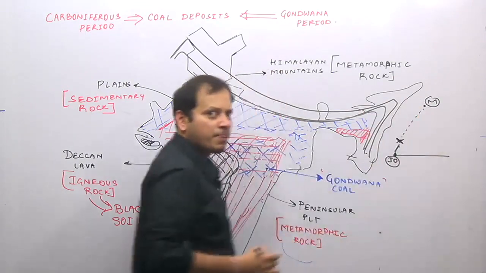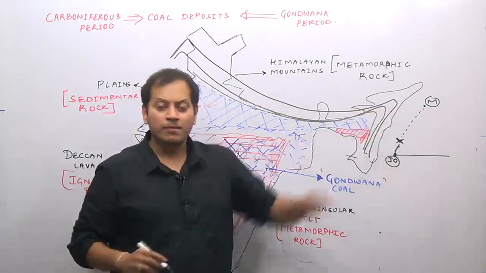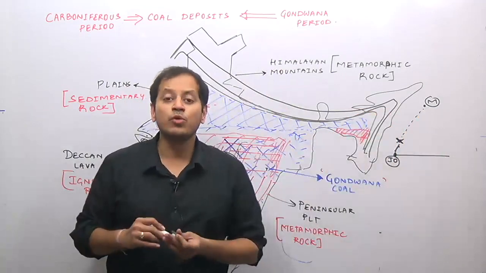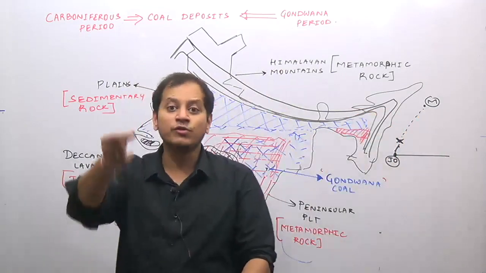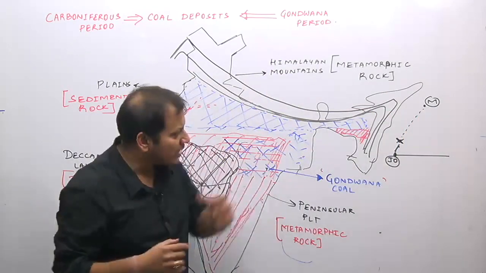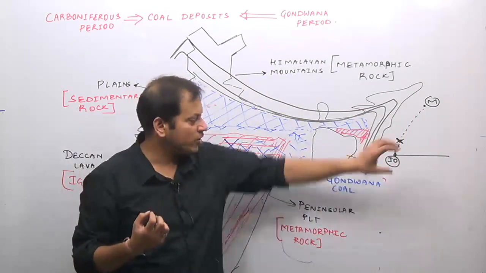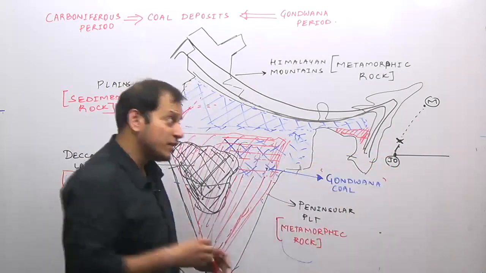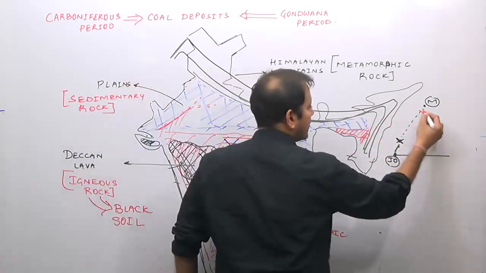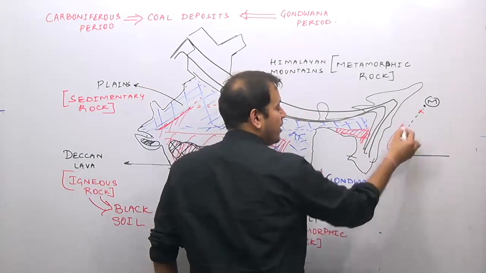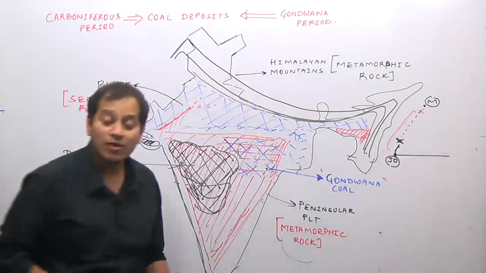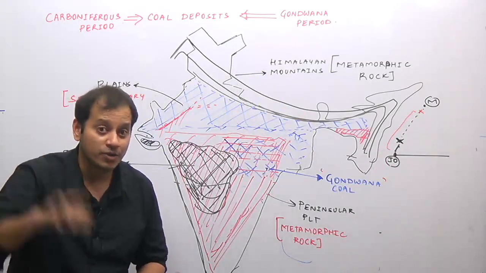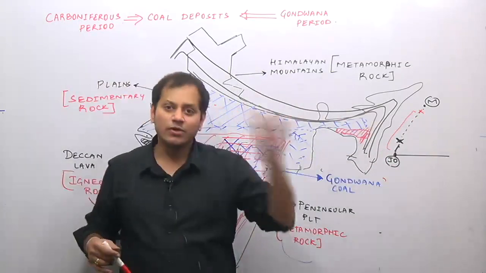So the more the weight of a raw material, the more money I will have to pay for transportation. That is why, to save on transportation cost, iron and steel industries are located near the raw material.